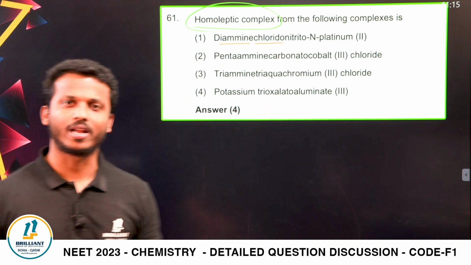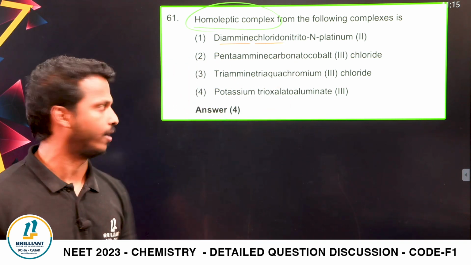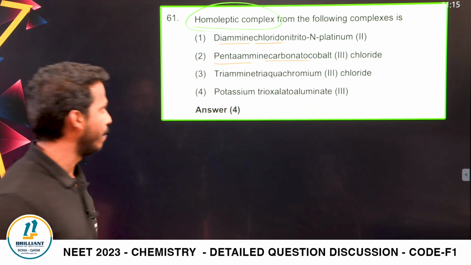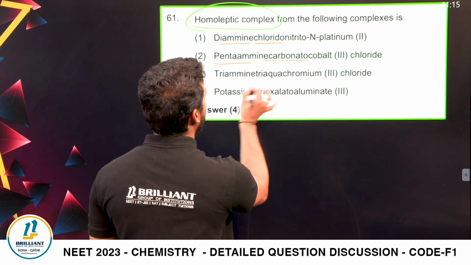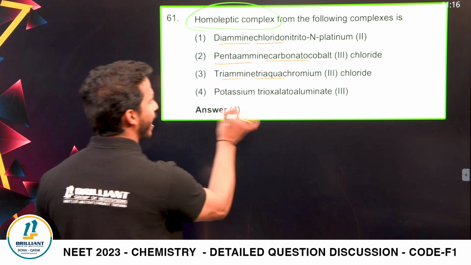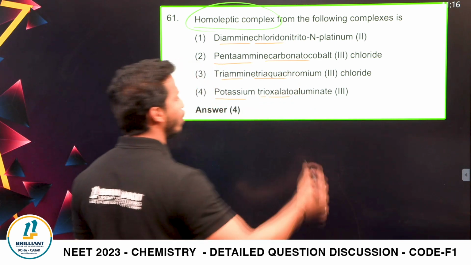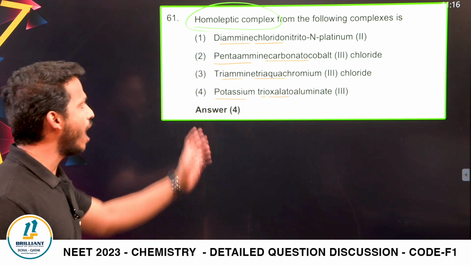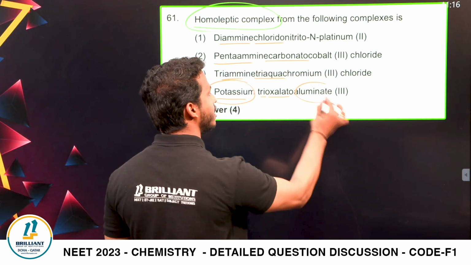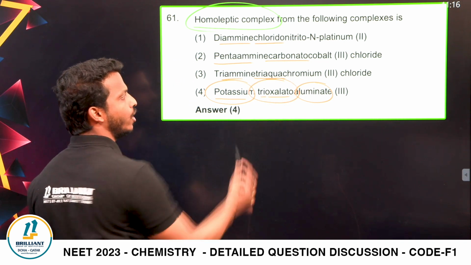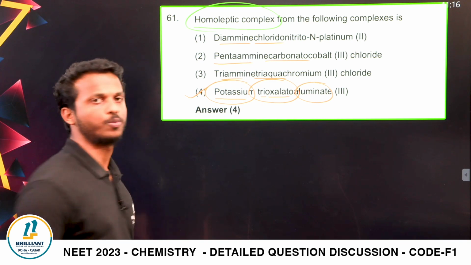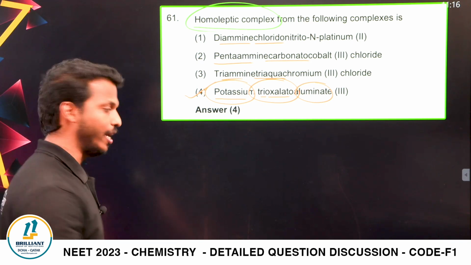Dear all, it's diamine chlorido. No need to go for that. There are 2 different types of ligand. It's heteroleptic. Pentaamine carbonato, see, there are different types of ligand. Triaqua, different types of ligand, heteroleptic. What about potassium trioxalato aluminate? Potassium is the cationic part, counter ion. Aluminate is the metal atom. Trioxalato, there is only one ligand, oxalato. So this is the homoleptic complex, option number 4, from the chapter coordination compound.